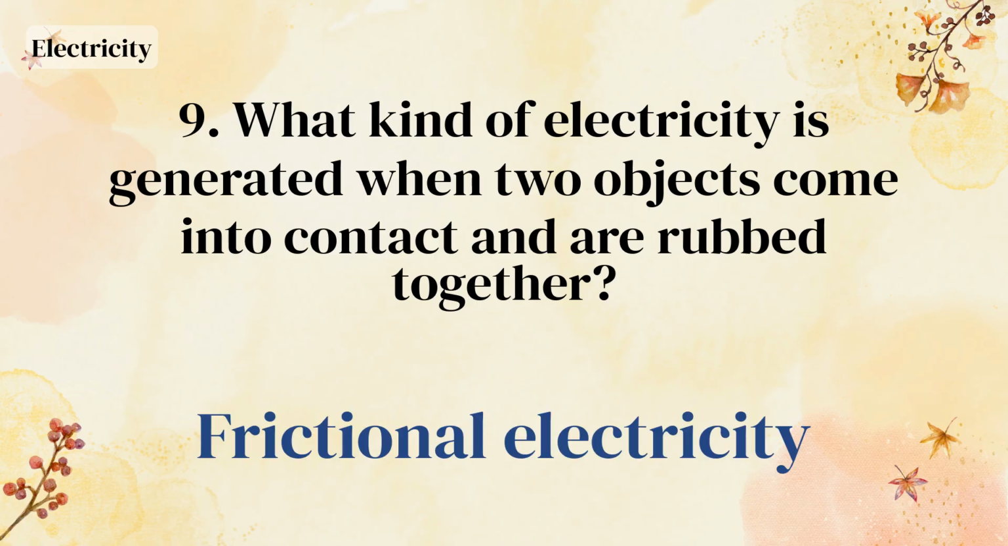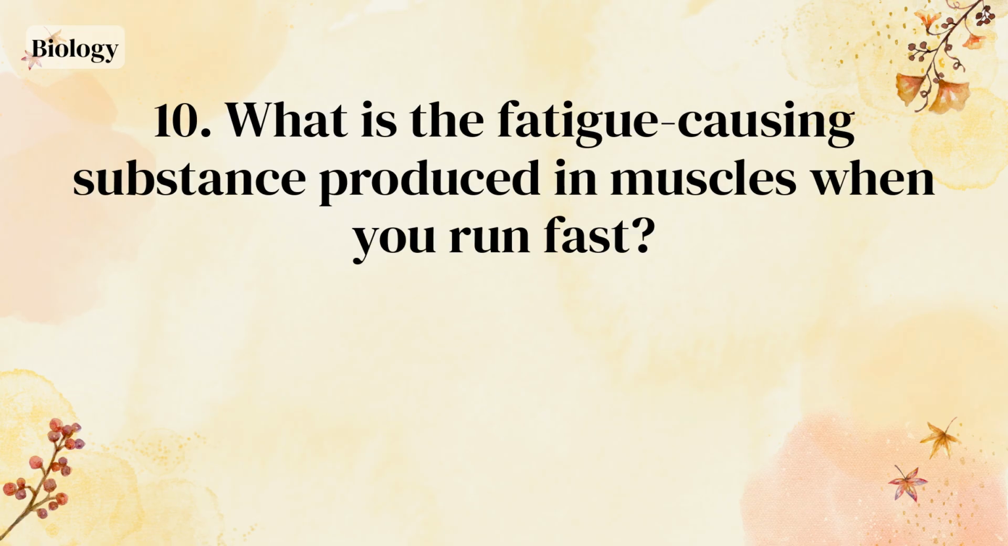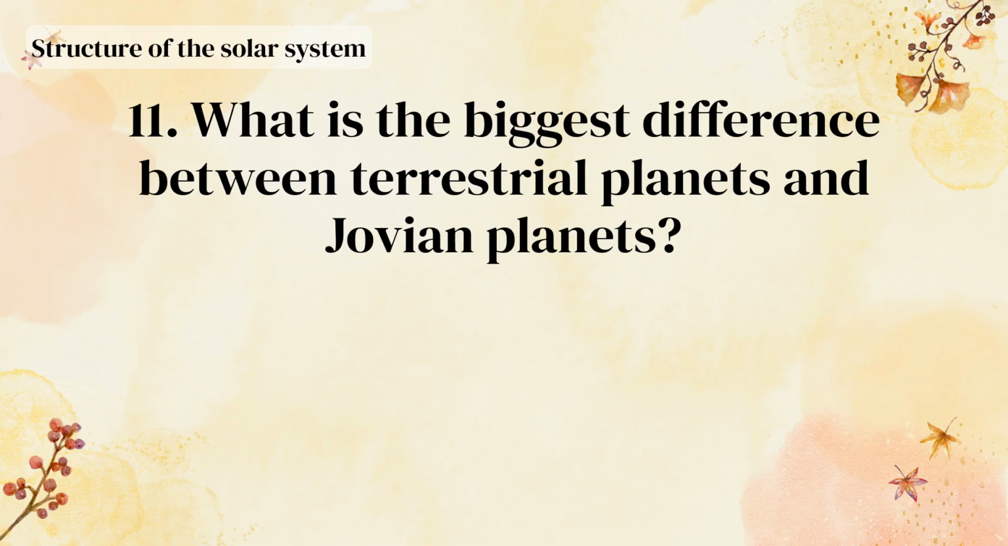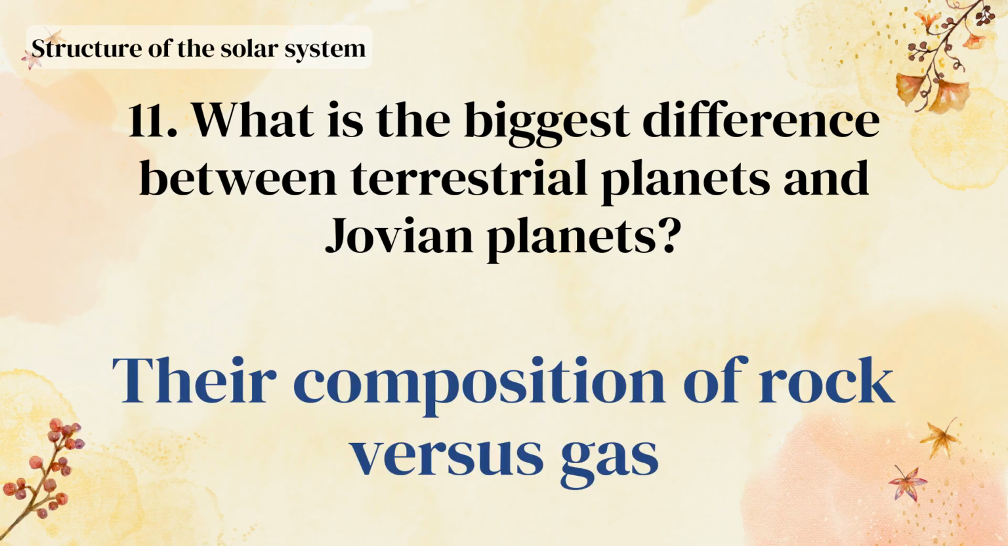Frictional electricity. What is the fatigue-causing substance produced in muscles when you run fast? Lactic acid. What is the biggest difference between terrestrial planets and Jovian planets? Their composition of rock versus gas.